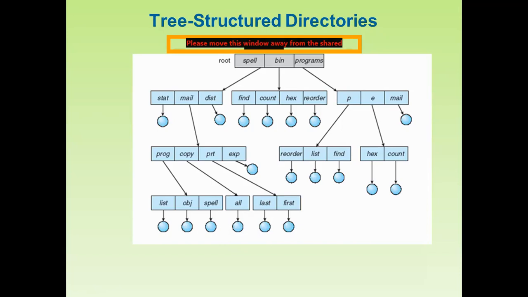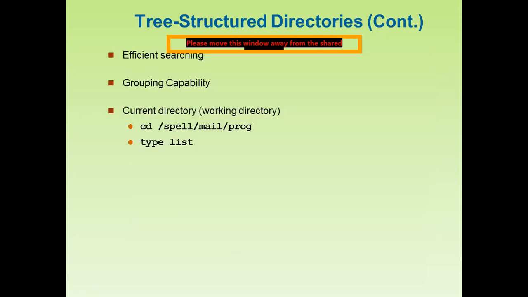Now why do we use tree structured directories? Because there is efficient searching. Searching is easy because we always use the tree structure for searching purposes. And as we are already aware, if we use tree structured directories, then the grouping capability is better, and there is also efficient searching.